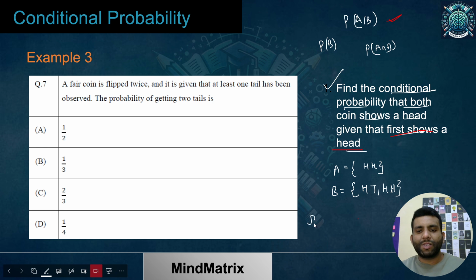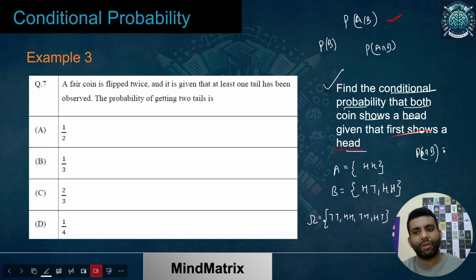And what is my sample space? My sample space is HH, TH, HT, TT. So you can calculate now what is P(A intersection B). P(A intersection B): there will be only one outcome which is common to this.